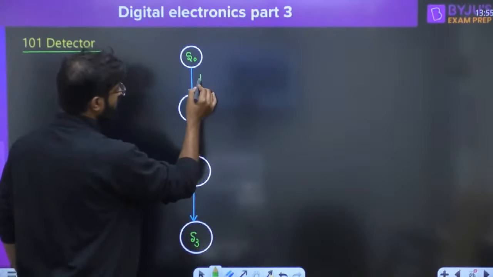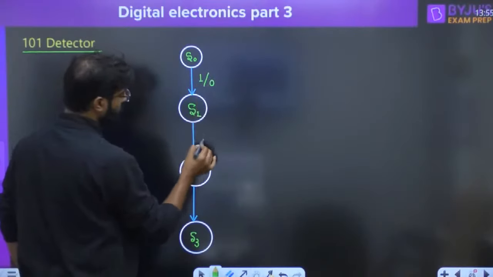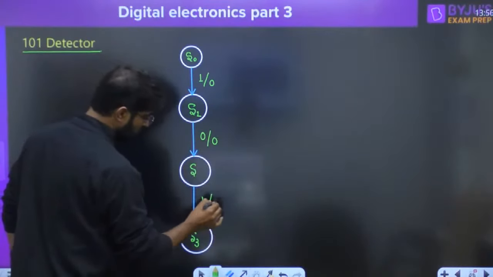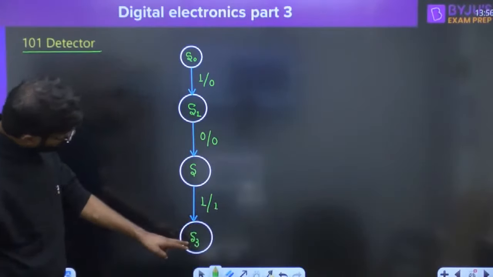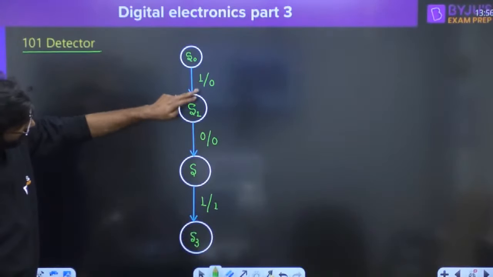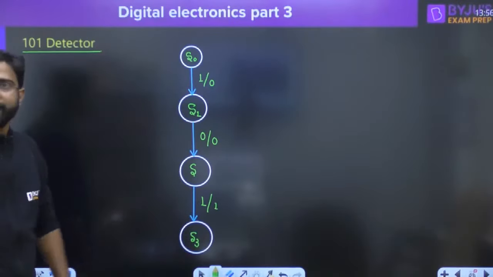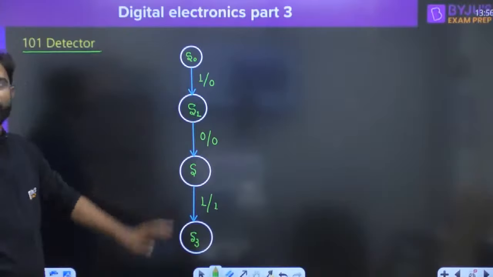Sir, we required 1, output is 0. We required 0, output is 0. And if you required 1, then output is 1. Because you will reach to this particular state when input is 1, after that input 0, after that input 1 is basically required. So whatever they required, it will give 1 0 1 0.